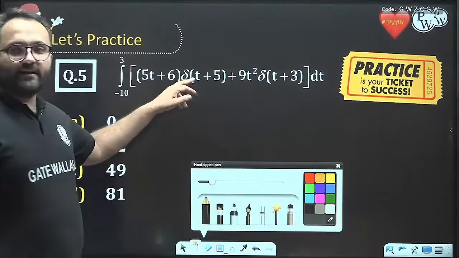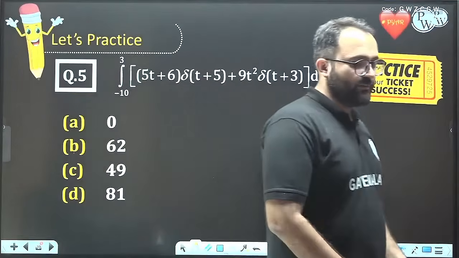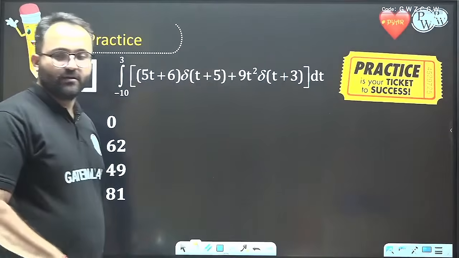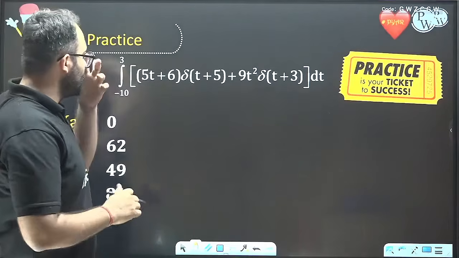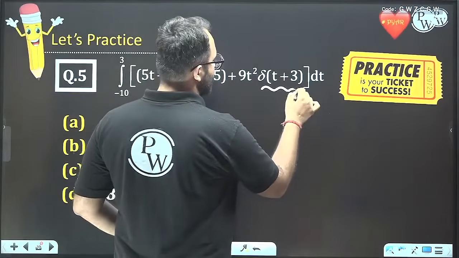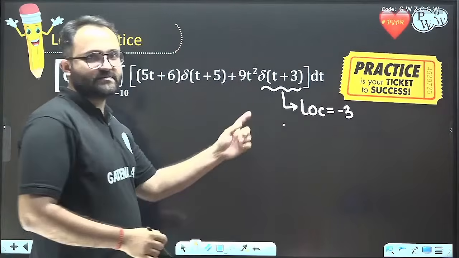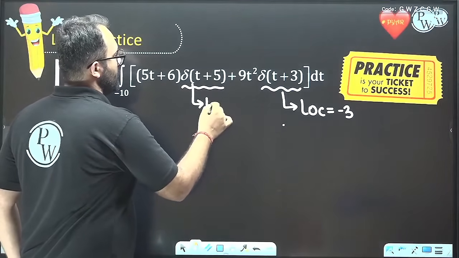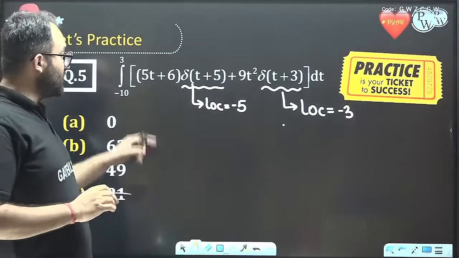Okay, so there are two delta functions. Just try it, बच्चों. You will be able to do it. Try it and try to mark the answer. Okay, so now let's solve this. It is a very simple question. We can see that the location of one delta function is -3, and the location of the other is -5. So both are inside the integration limits.